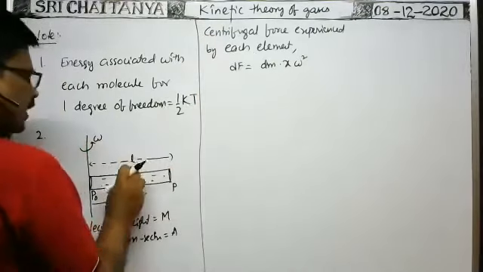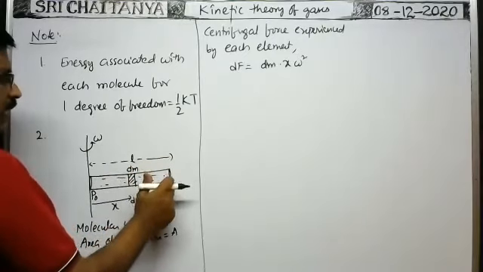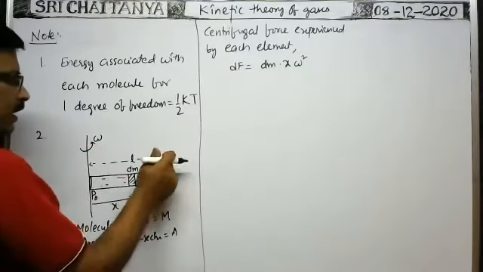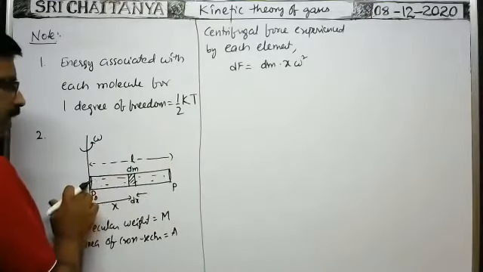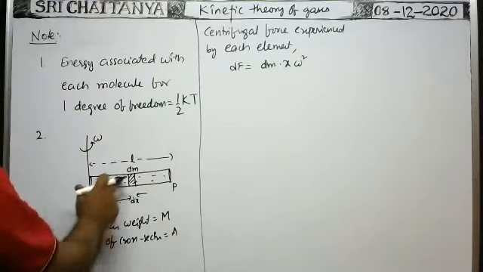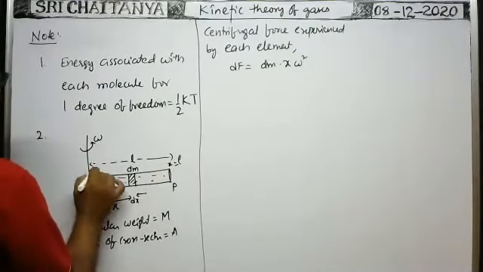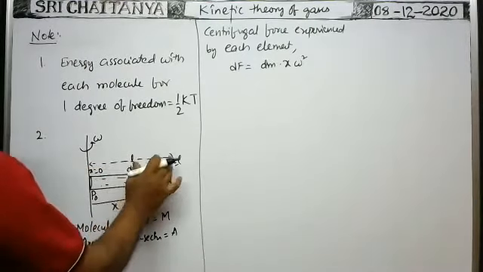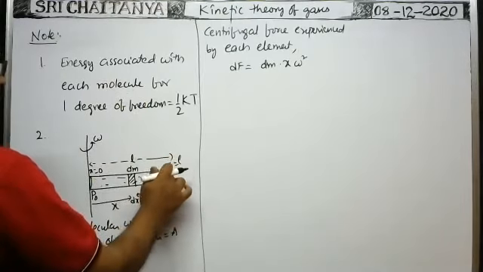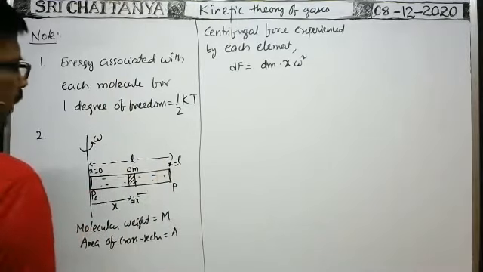With this force, this element pushes the remaining gas here. That gas in turn pushes this free end of the tube in this direction. That's why this is the force exerted on this free end by this element. Similarly, there are a number of elements from x is equal to 0 to x is equal to L. Here it is x equals L, here x equals 0. From x equals 0 to L, we consider the number of elements. Then each and every element exerts a force on this free end. Therefore, the pressure at this end we have to make equal to P.